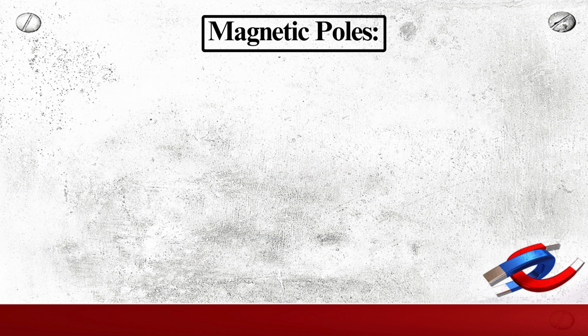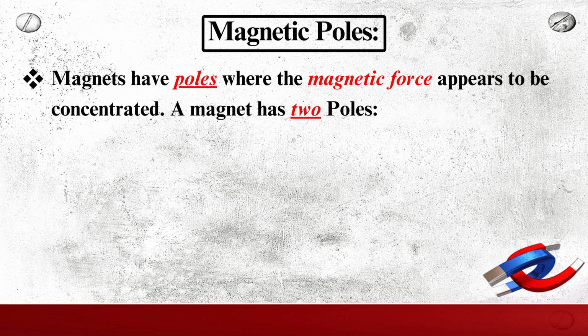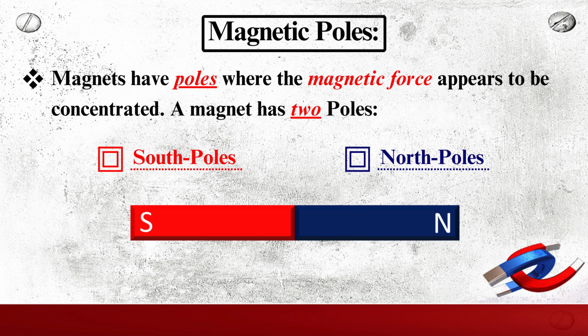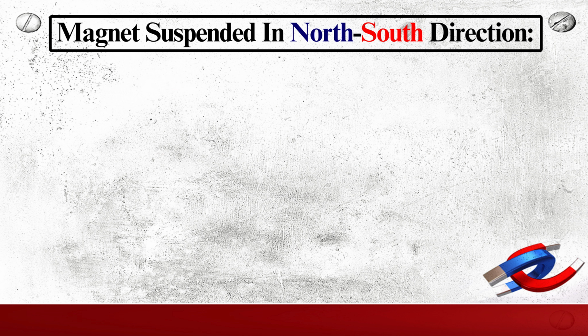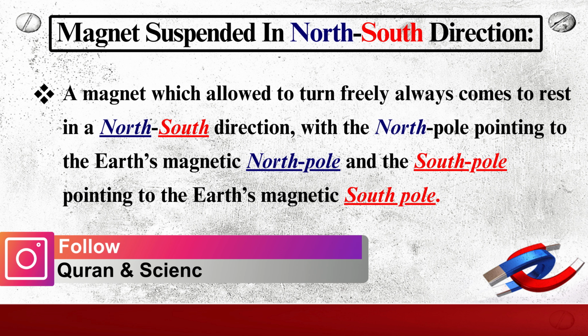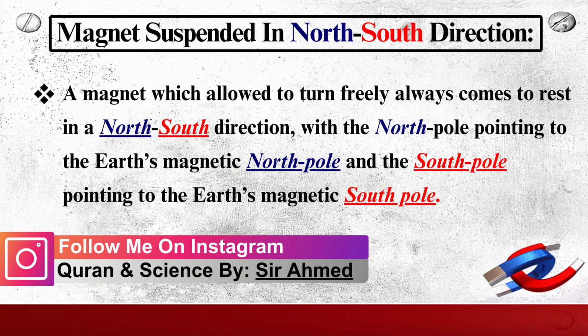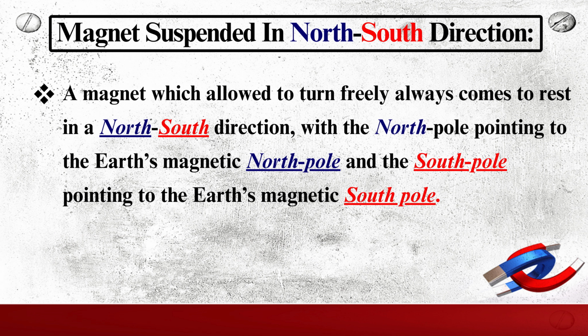Now we'll discuss the magnetic poles. Magnets have poles where the magnetic forces appear to be concentrated. A magnet has two poles, the south pole and the north pole. A magnet suspended in a north-south direction: a magnet which is allowed to turn freely always comes to rest in a north-south direction, with the north pole pointing to the Earth's magnetic north pole and the south pole pointing to the Earth's magnetic south pole.